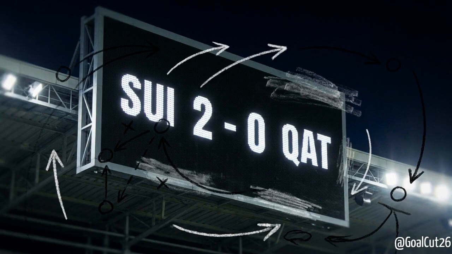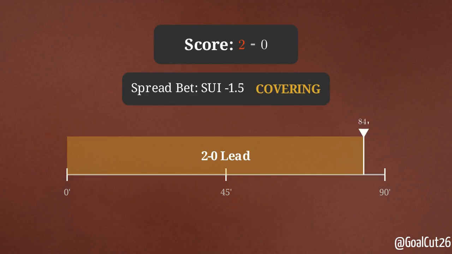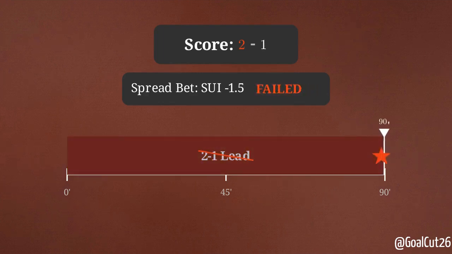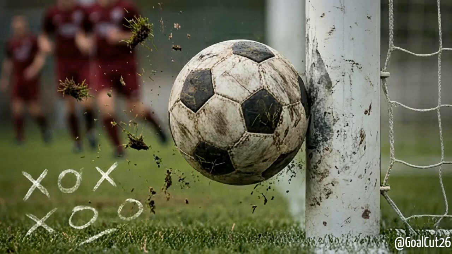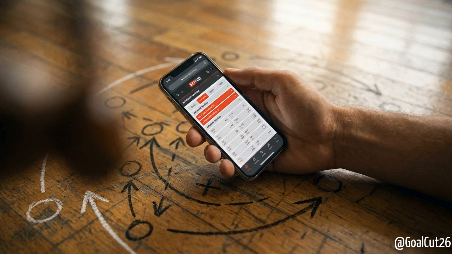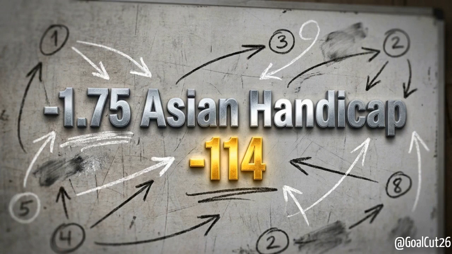However, this structure exposes you to a specific risk: the backdoor cover. The nightmare scenario for this wager occurs when Switzerland builds a 2-0 lead, but mentally checks out and concedes a meaningless, garbage-time goal to Qatar in the final minutes. While the -1.5 line improves your payout, it forces you to sweat out the end of the game, hoping a severely outmatched Qatari offense doesn't get one lucky bounce.